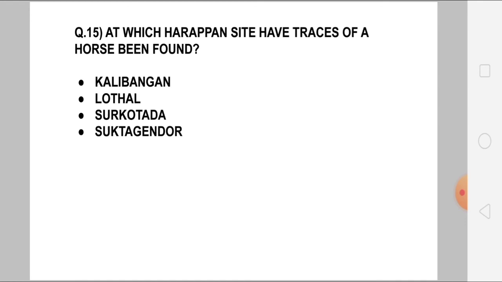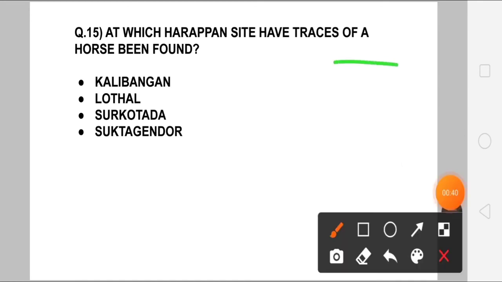Then the last question is, at which Harappan site have traces of a horse been found? Where were the traces of the horse found? Here in Surkotada. So here I have come up with the most important questions relating to the Harappan civilization, and along with that I have given some explanation where I thought the question required it.